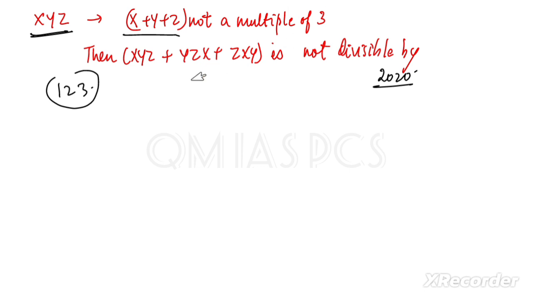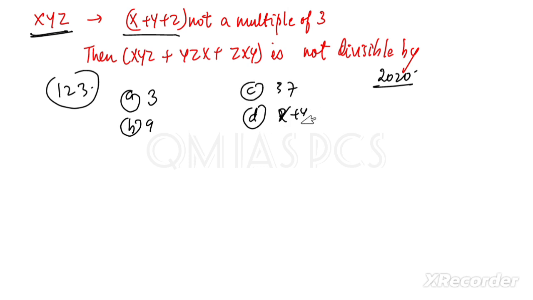Let me give you the options. Option A is 3, B is 9, C is 37, and D is x plus y plus z. Why am I giving this? Because of this option. I'm just saying don't go through the hit and trial method, just try to solve it. So we have to try the expanded form.